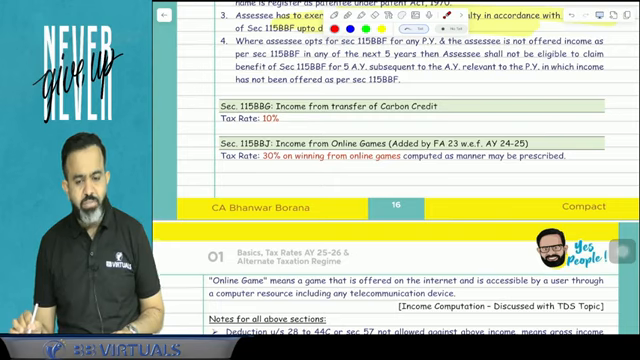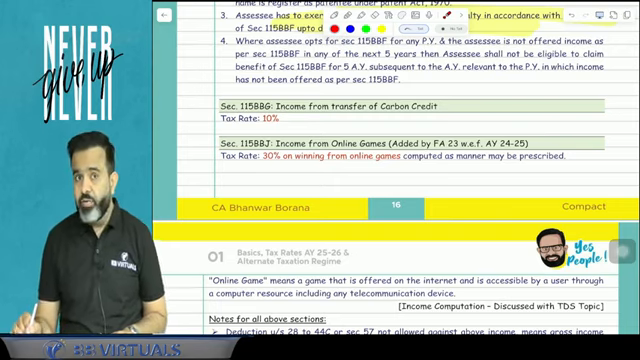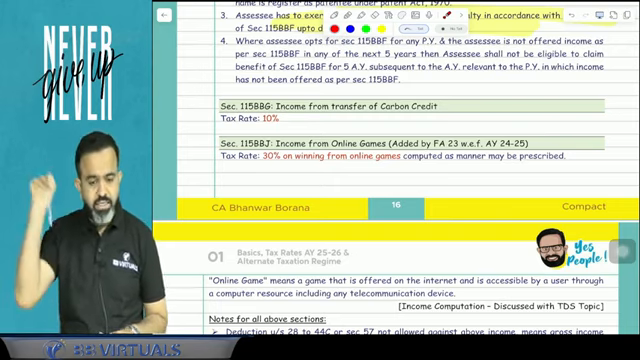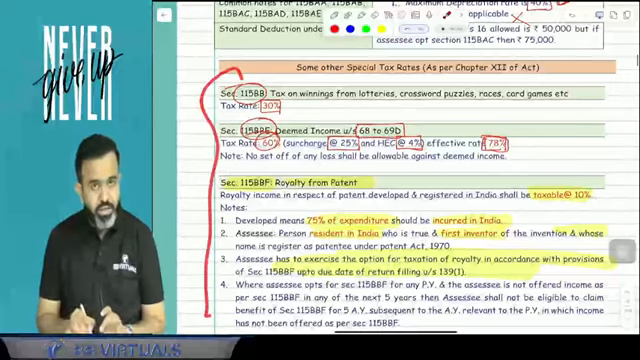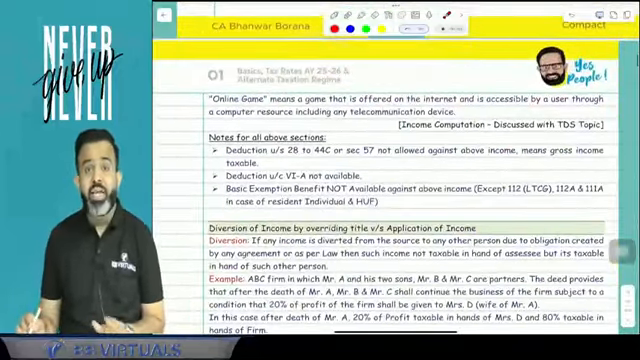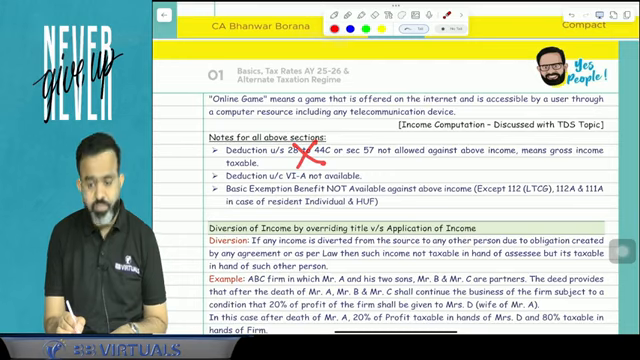So winning from the online games is taxable at the rate of 30%. How it will be computed, we will discuss in the TDS topic. Now guys, in case of all this special income from winnings, any deduction of expenditure is not available.